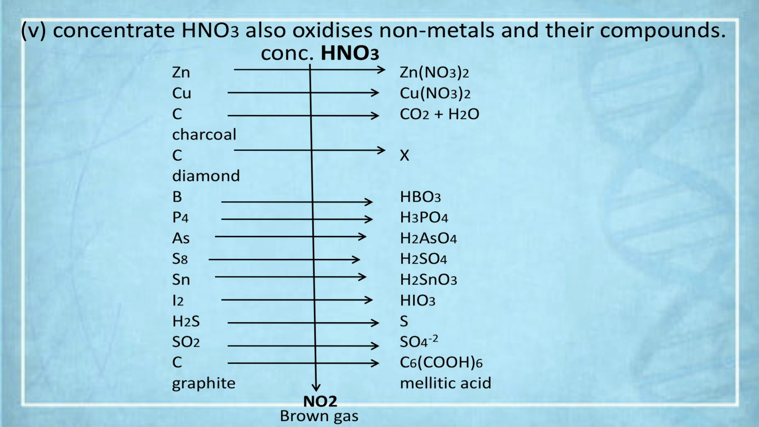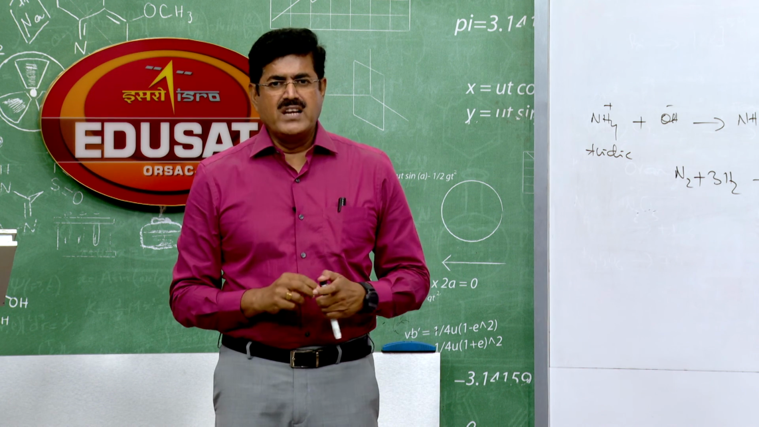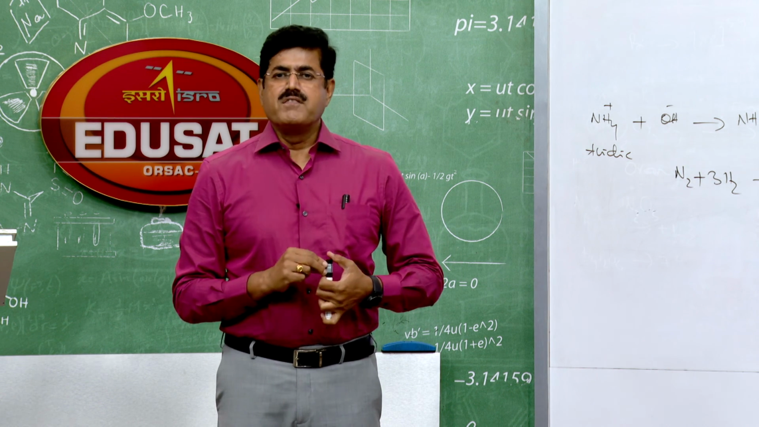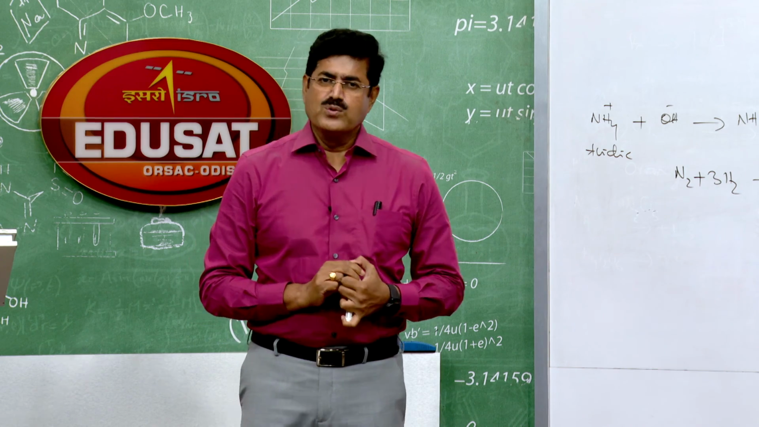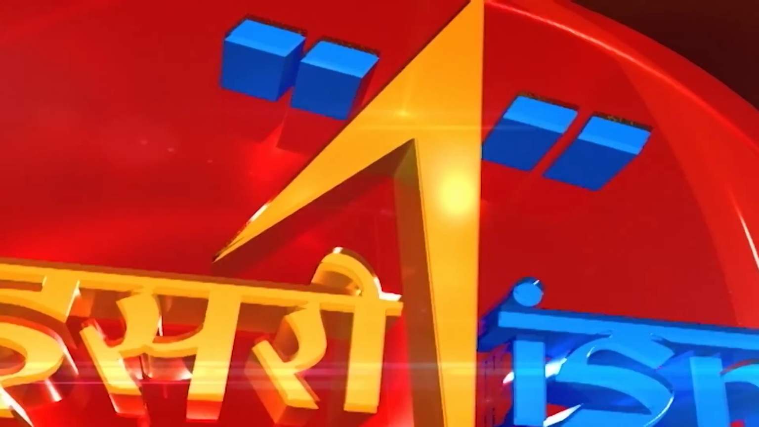Okay, students. So these are the 15th group elements and their compounds. We have discussed this in detail. We also covered ammonia, nitrogen, nitric acid, and the physical properties. The questions we have also discussed, what type of questions are expected. I have already discussed. That's all for the nitrogen family, the 15th group elements. Thank you.